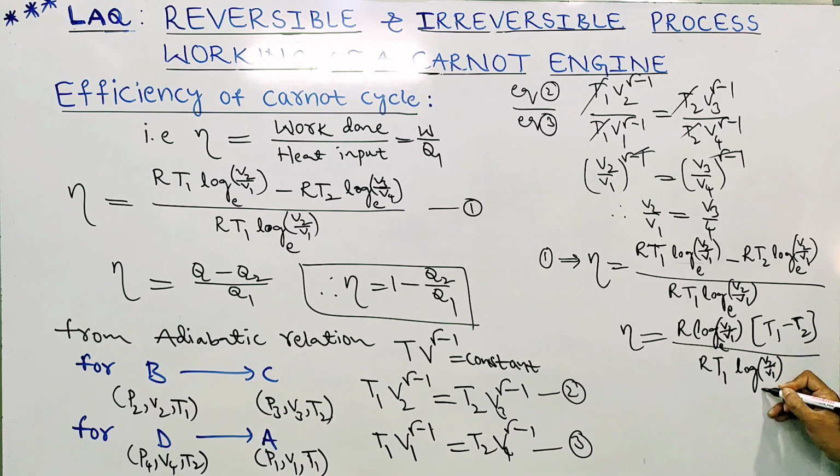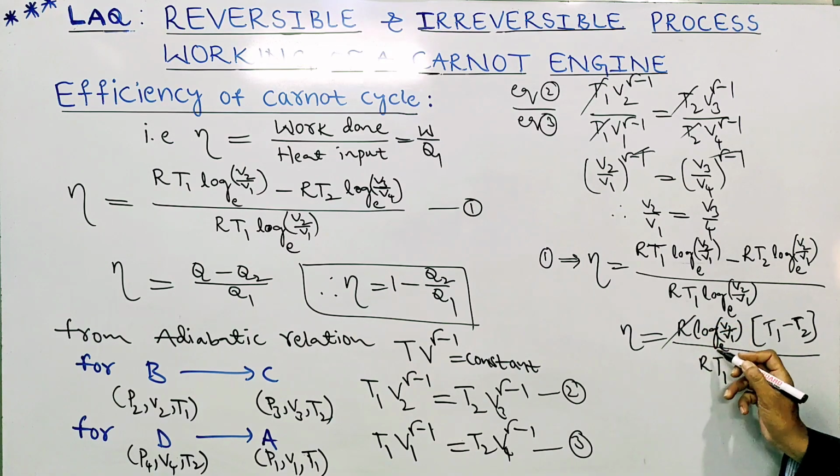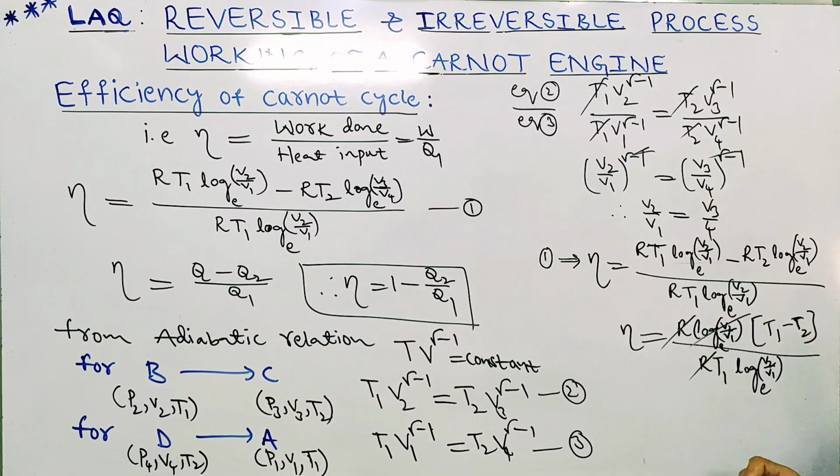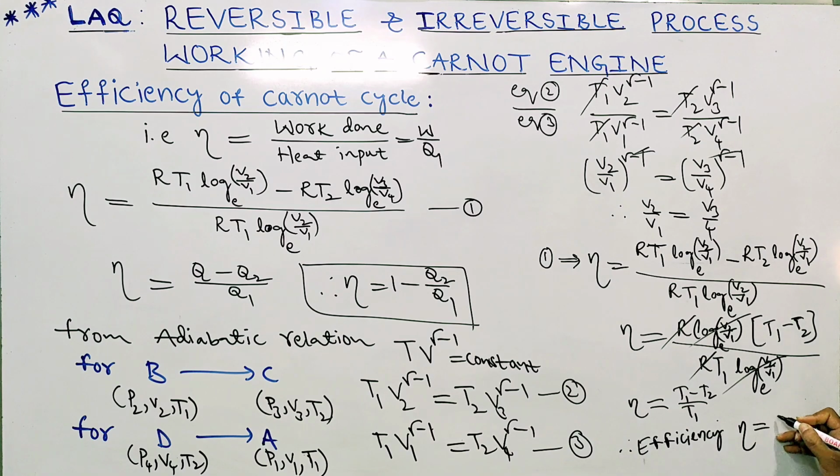R gets cancelled and the log terms cancel. Eta equals T1 minus T2 by T1. Therefore, efficiency of Carnot engine eta equals 1 minus T2 by T1.